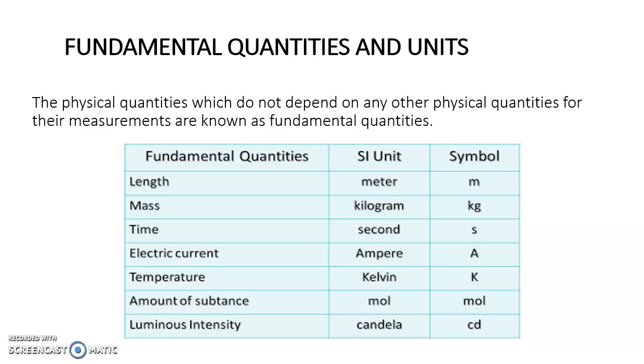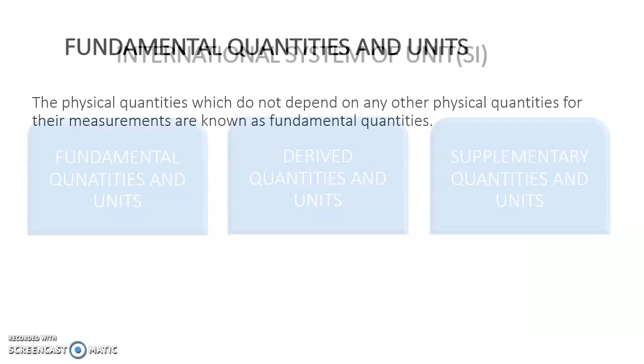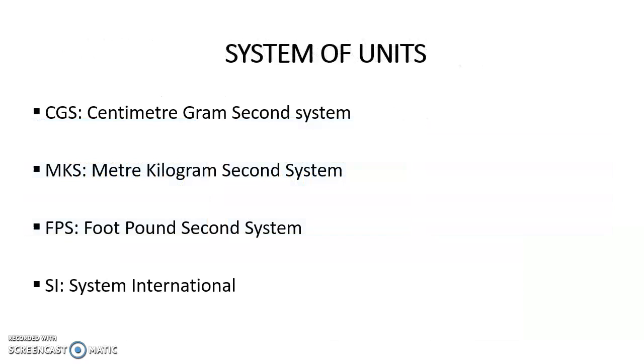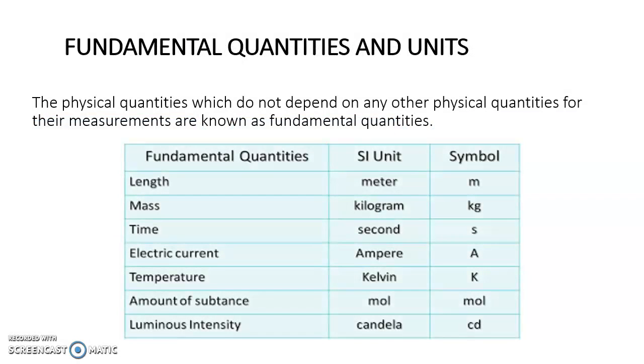And luminous intensity, meaning intensity of light, is also taken as a fundamental quantity in SI and its SI unit is candela. So here you see there are 7 fundamental quantities and 7 fundamental units of those quantities. As in previous systems of units, there were just 3 units which we were talking about. But in SI, there are 7 fundamental units.